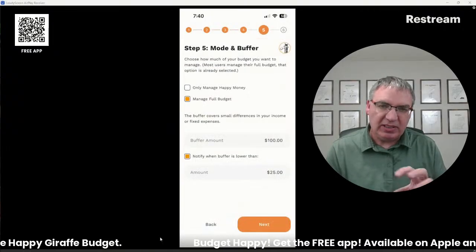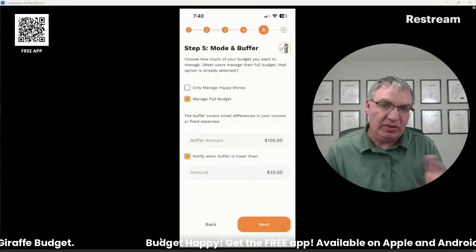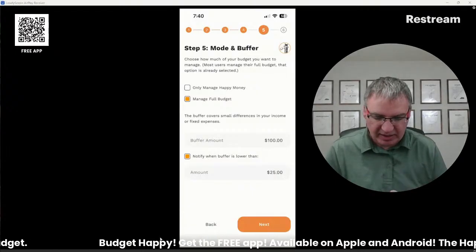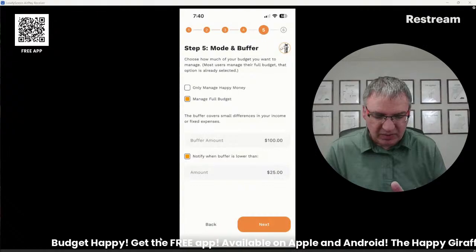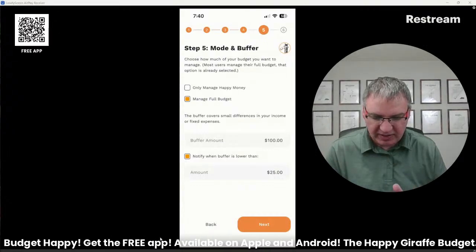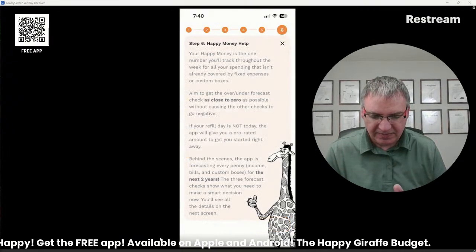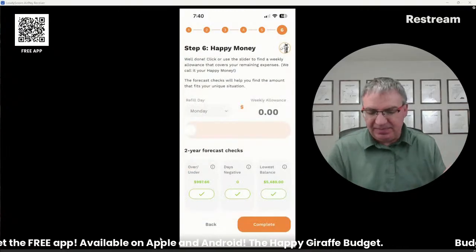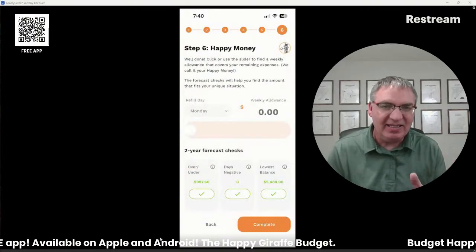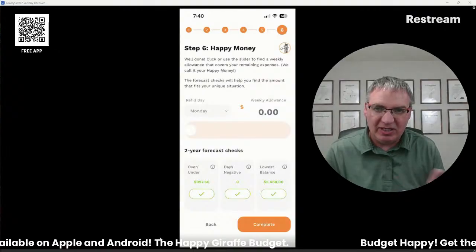The buffer, that's what's going to handle when things are different than what you actually thought they were going to be. I'll show you how that works a little bit later. But there's a buffer amount. We're just going to leave it at $100 right now. Now this is where the app gets different from every other budget.